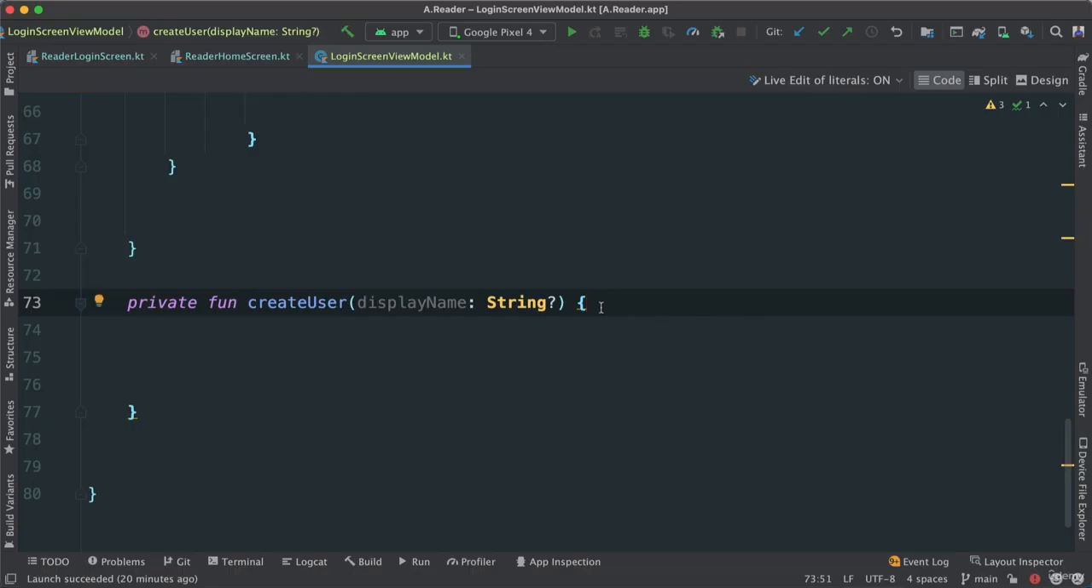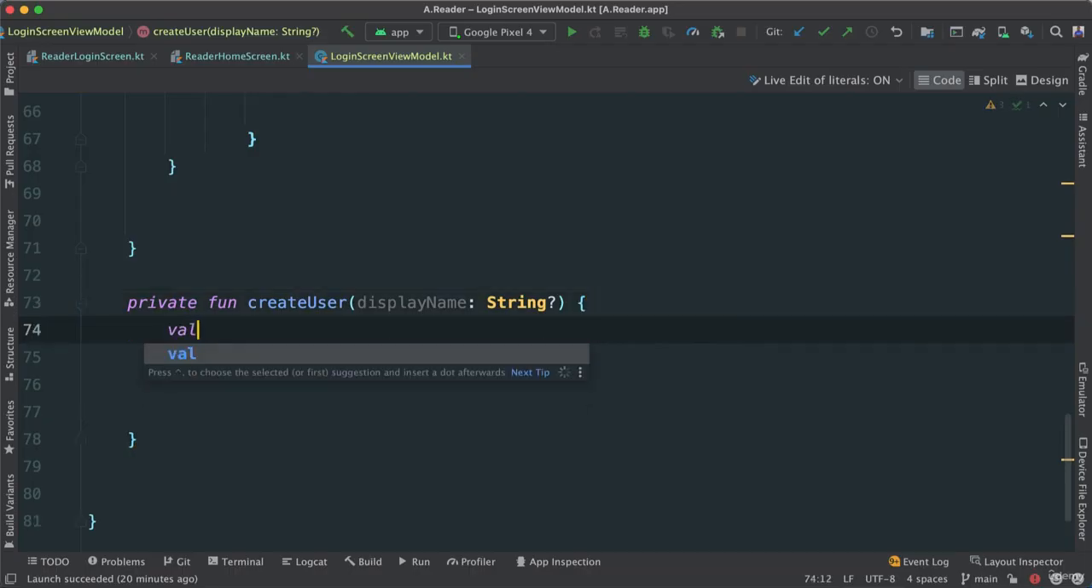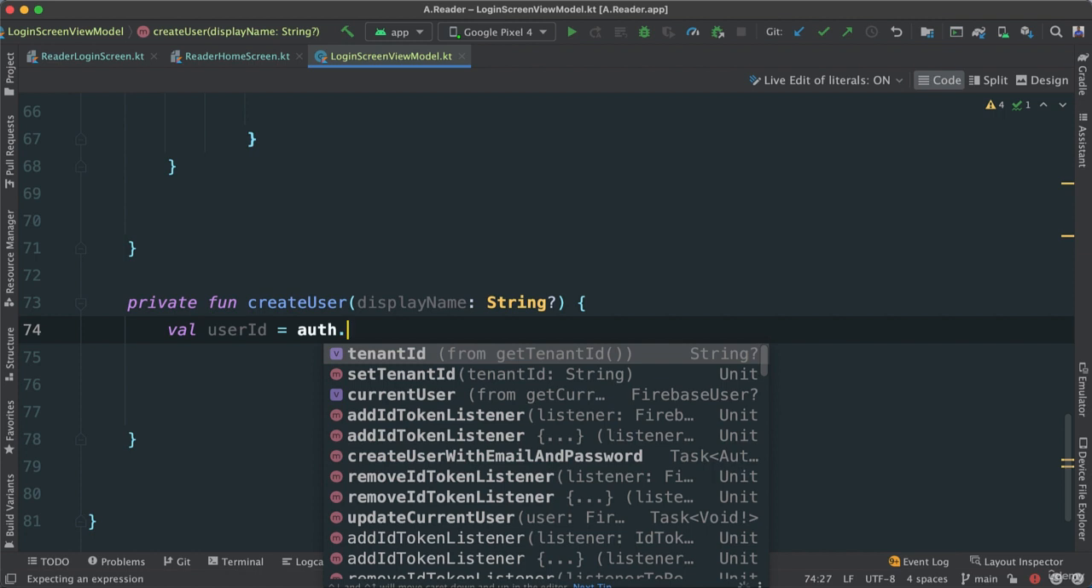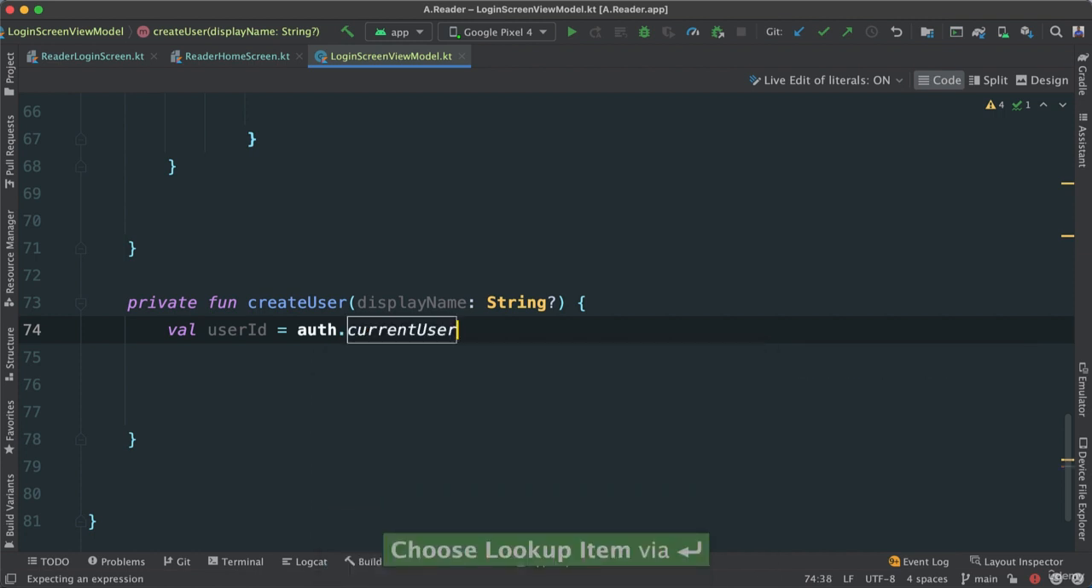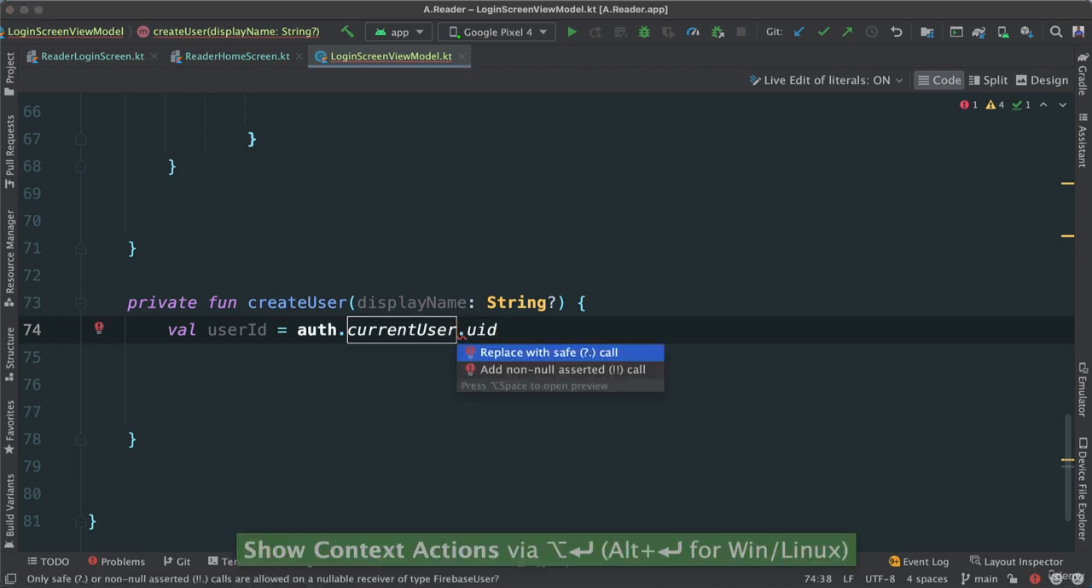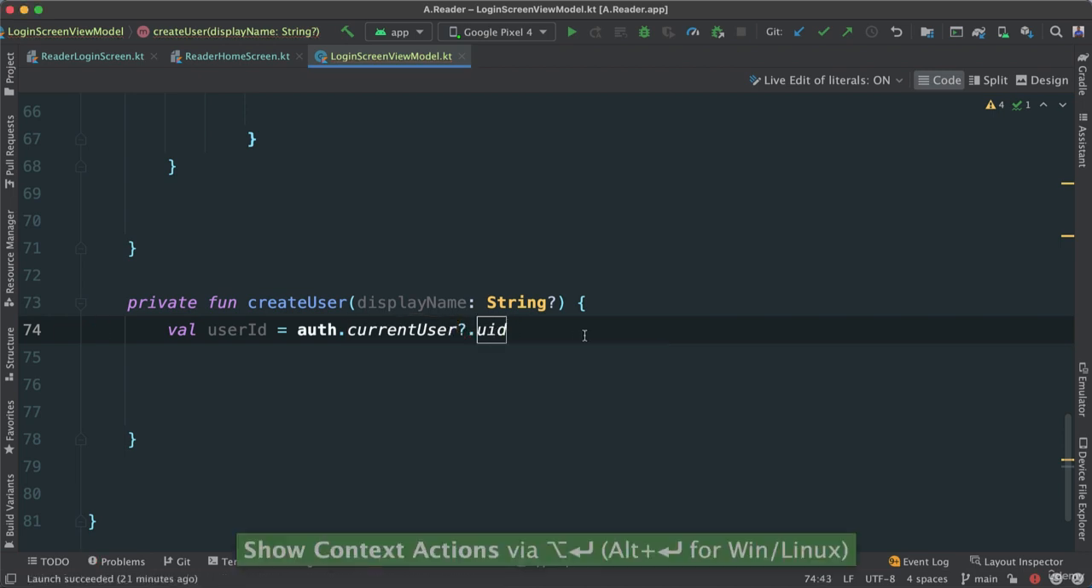So how do we do this? Well, I'm going to say val, let's say user ID. I can get that from the auth object because it knows everything really, and say current user and get the UID, because it has the reference of the current user that is logged in. Because at this point we have logged in a user, and auth holds that user ID with it, like in a session. Okay, let's go ahead and replace it like this, nullables.